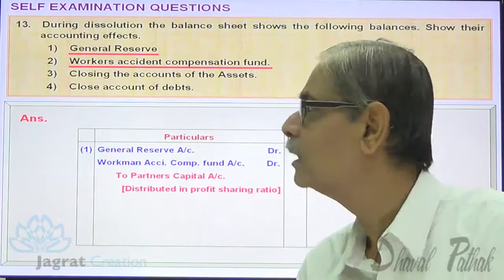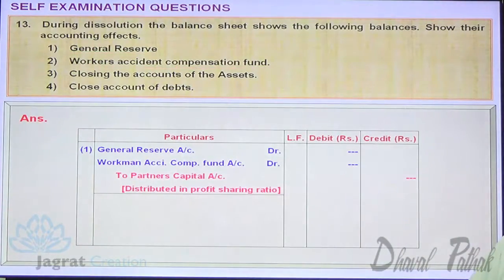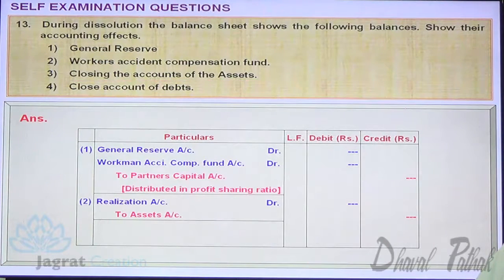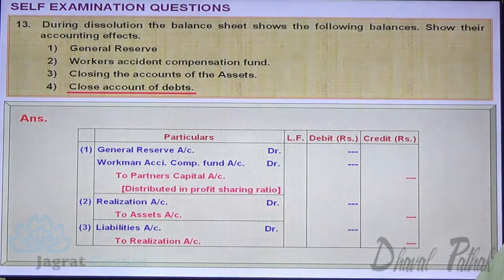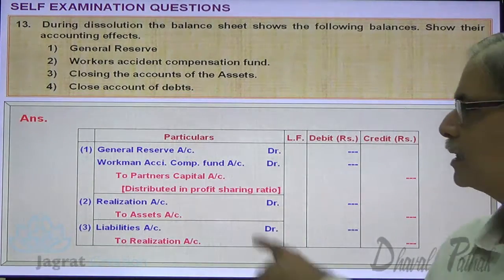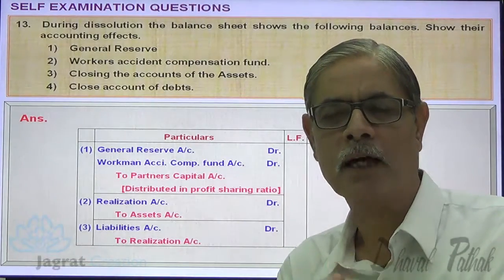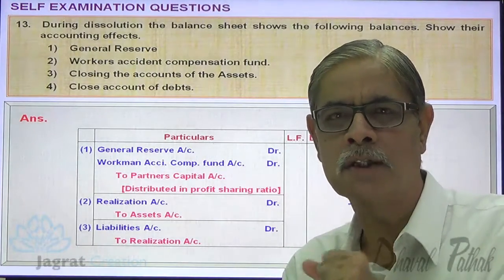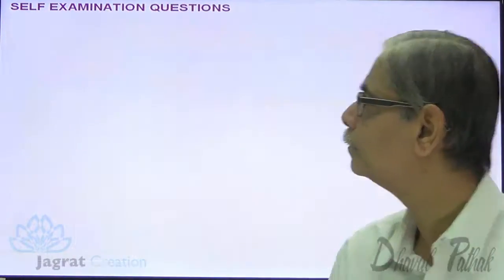Observe the journal entry for the next two points. To close the accounts of assets, realization account debit to assets account credit, and to close the accounts of liabilities, liabilities account debit to realization account credit. This is how accounting effects appear in the books of accounts at the time of dissolution for the information given to us. Let us go to the next.